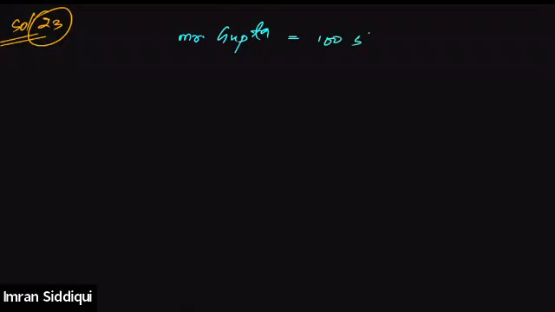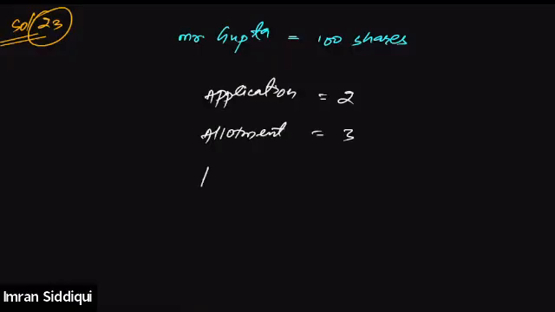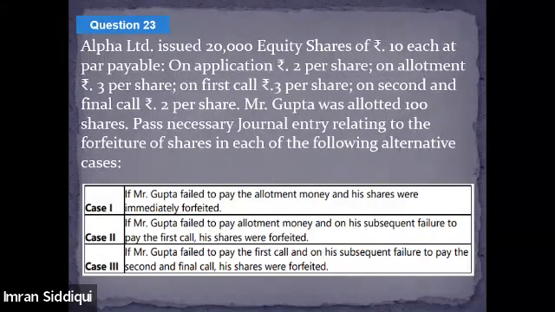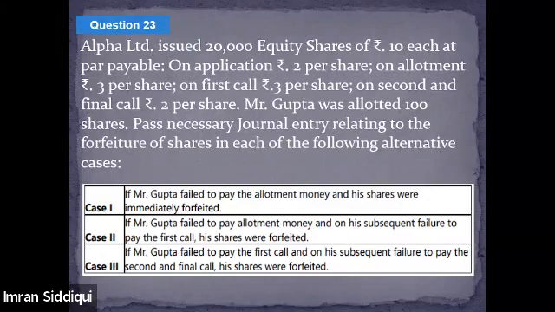Mr. Gupta has bought 100 shares. Okay. And he was supposed to pay this amount in installments: 2 rupees on application, then on allotment he was supposed to pay 3 rupees, 3 rupees on the first call as well, and then the remaining amount on the final call, which is 2 rupees.